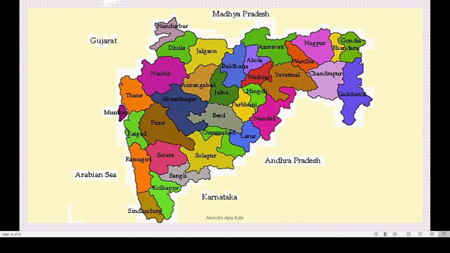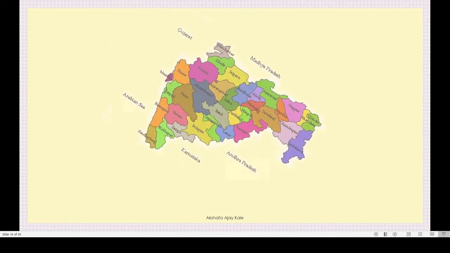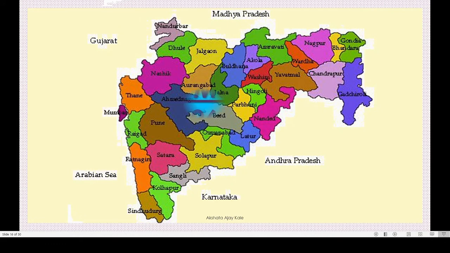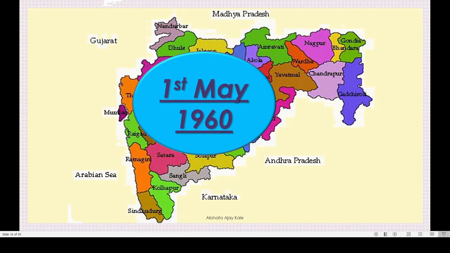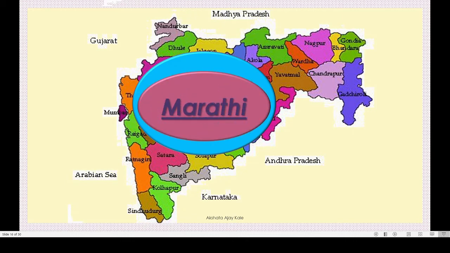Yes, you know this is our Maharashtra, correct? Maharashtra state was formed on 1st May 1960. States in India have been formed on the basis of language, and Marathi is the state language.